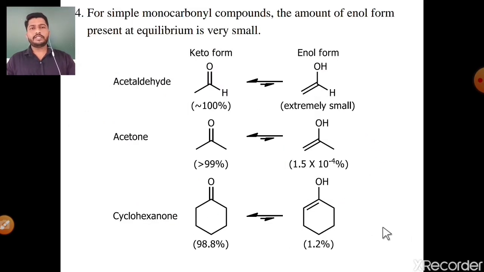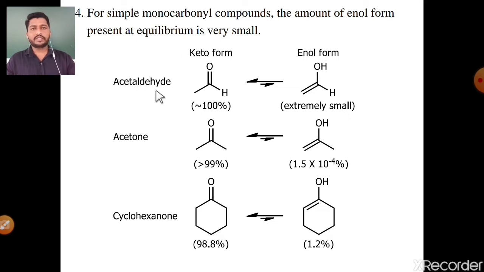Okay. Next one, for simple monocarbonyl compounds, the amount of enol form present at equilibrium is very small. See the first example. Monocarbonyl means a carbonyl compound having only one carbonyl group.